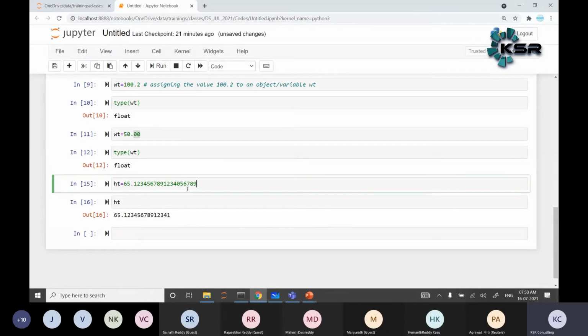Now you can have better understanding. 1, 2, 3, 4, 0 I have gotten. Now it is rounded. Next value it is given. That means it is accurate up to 15 values. That means 14 values it will be printed exactly. From 15 onwards, it may not be the accurate result. It may give the rounded point.